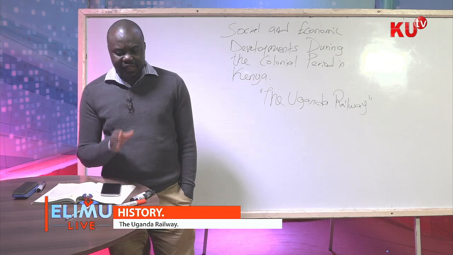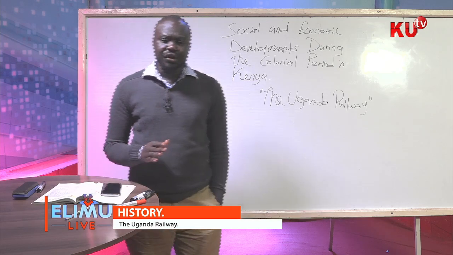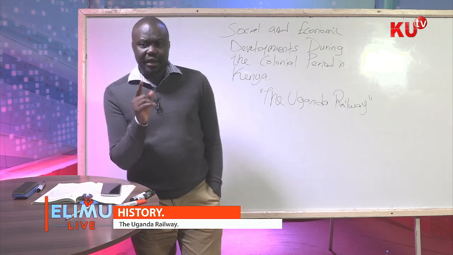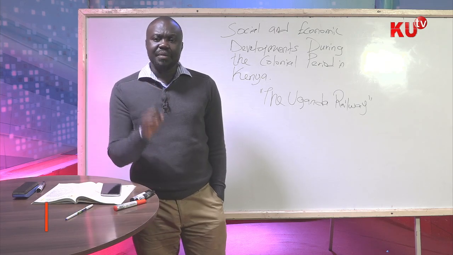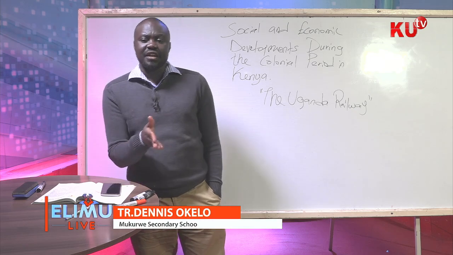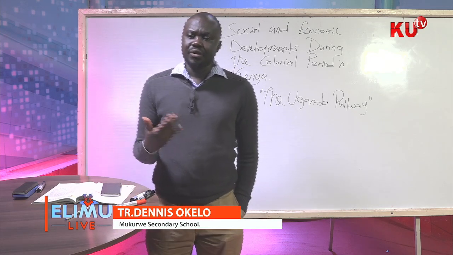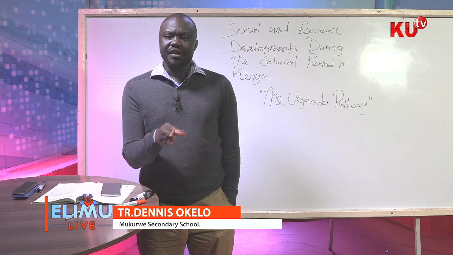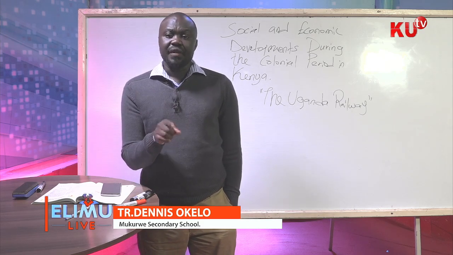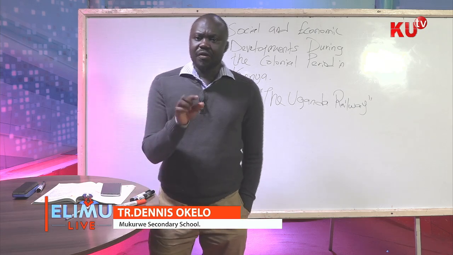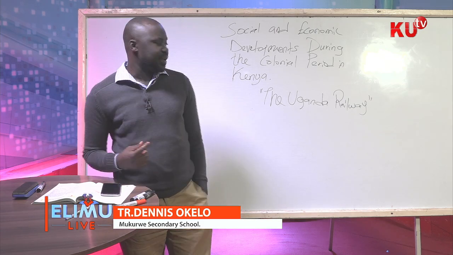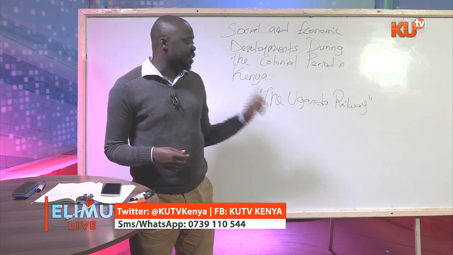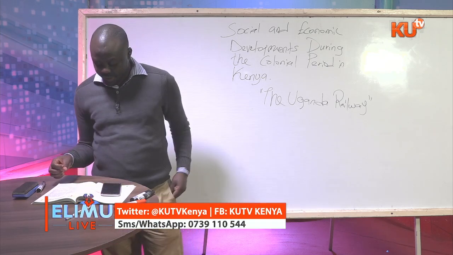Again, they also realized that there was a problem of poor transport and communication. So to make this area economically viable, they had to develop the infrastructure that deals with transport. Anybody will tell you that the most important infrastructure that deals with transport in this part of Africa is roads, and then another one is rail. This will guide us to the subtopic today, the Uganda Railway. I'll also mention to you why it's called the Uganda Railway and not the Kenya Railway, and that will be a subtopic.